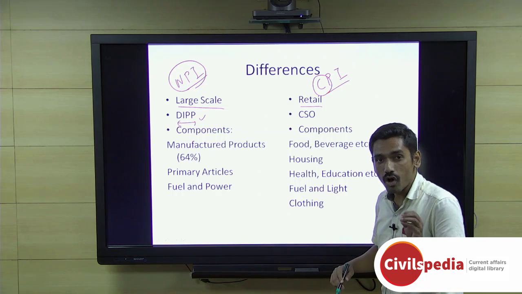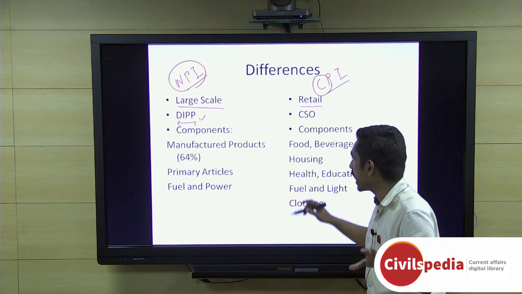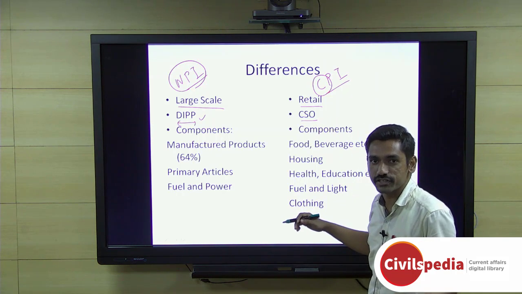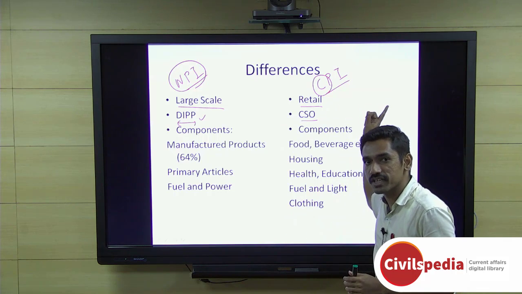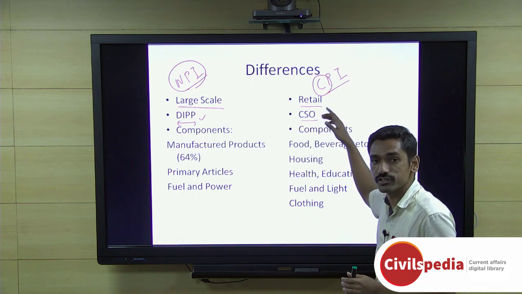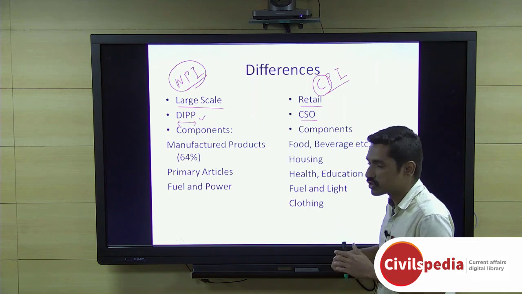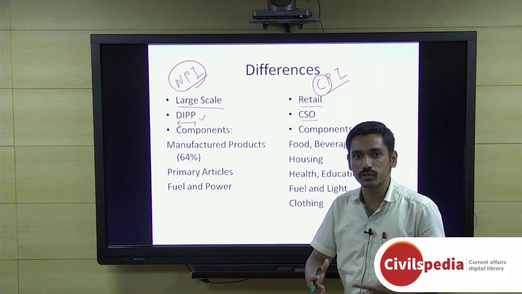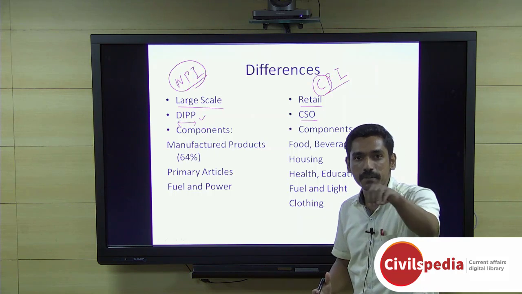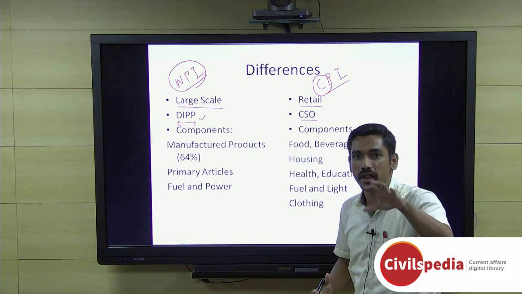If you look at the organization which is involved in calculating CPI, it is the Central Statistics Office, which is placed under the Ministry of Statistics and Program Implementation, which has enough resources to go to multiple locations and evaluate how prices have risen.